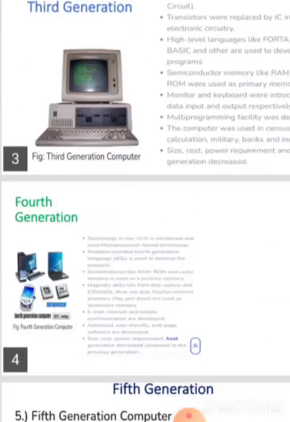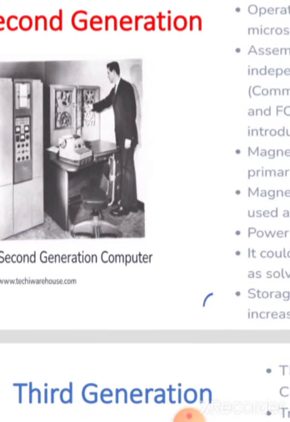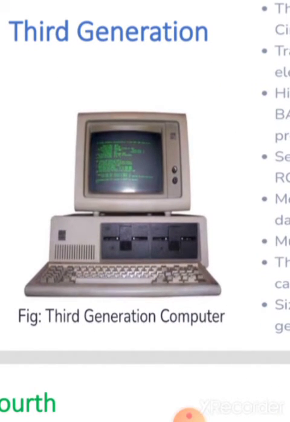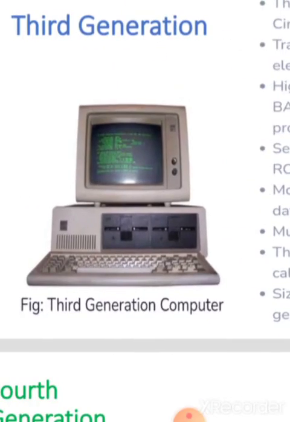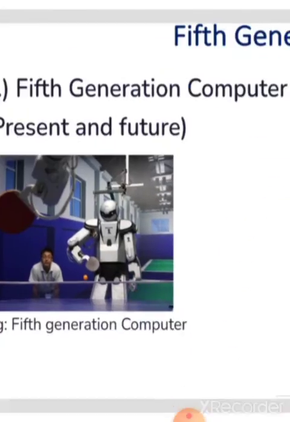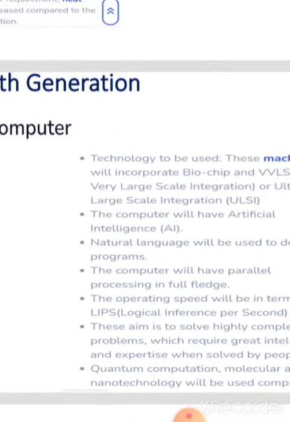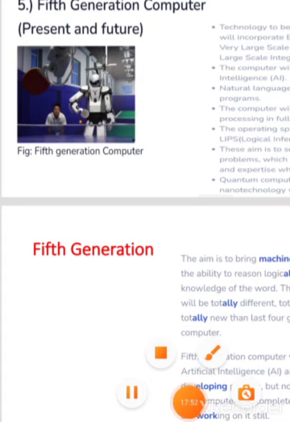Okay students, now look at these pictures. This is the second generation. This is a transistor. This is the third generation. What are we using? Integrated circuits. Next is the fourth generation, which is a microprocessor. This is the fifth generation of computer. So students, I hope you all understand. If you have doubt, then you ask me in your next lecture.